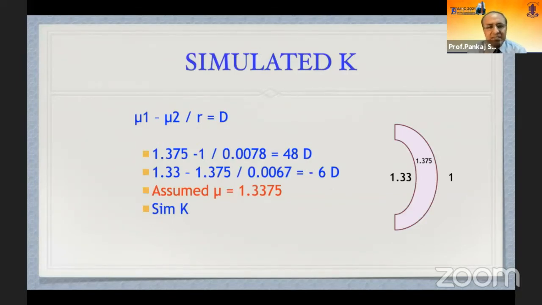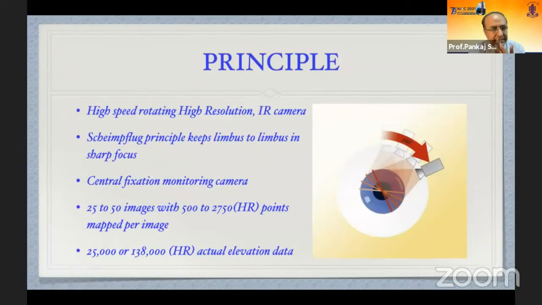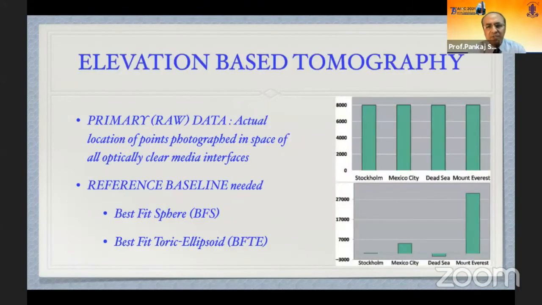The basic assumption in a surface tomograph is that we take a simulated K. All ophthalmologists are usually accustomed to the simulated K. However, the elevation-based tomograph is a high-speed rotating camera which takes the elevation points on the anterior surface of the cornea, the posterior surface of the cornea, and the iris, and then correlates them with the best fit sphere.